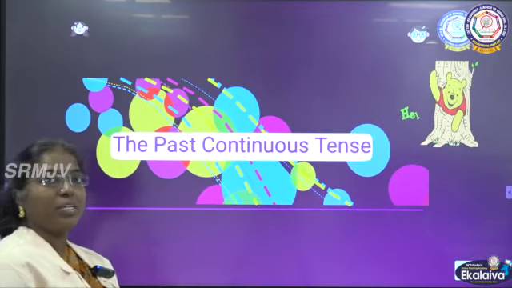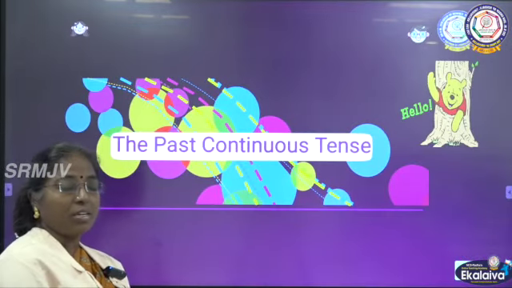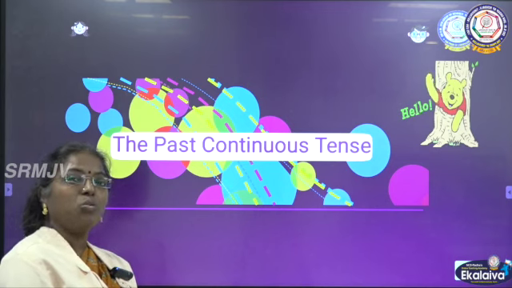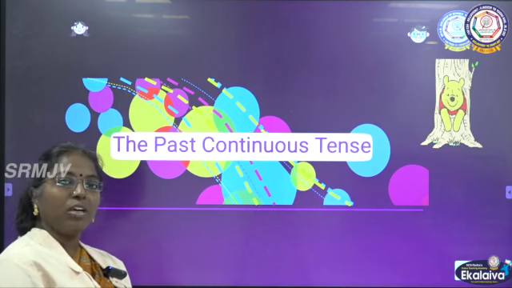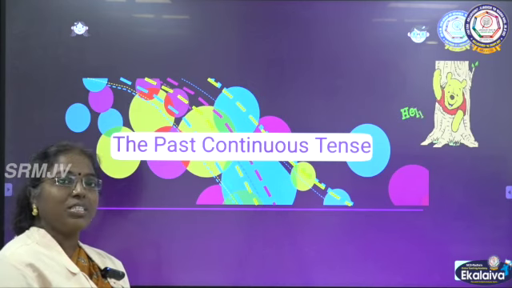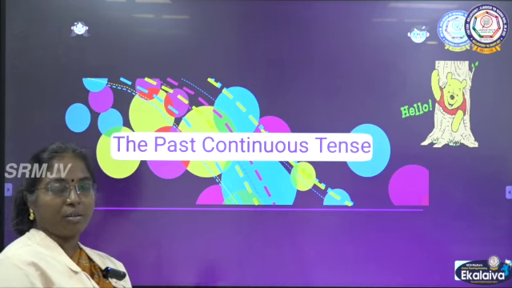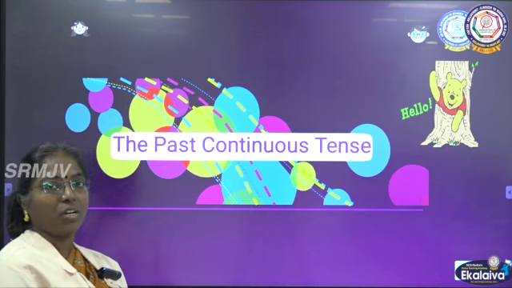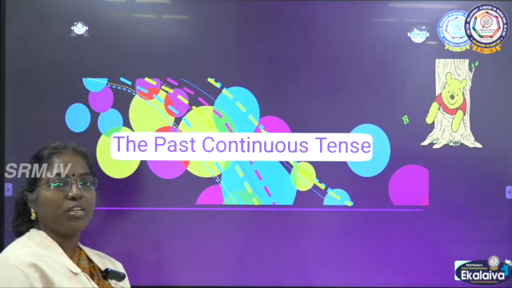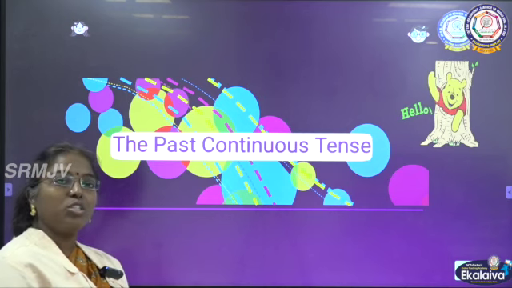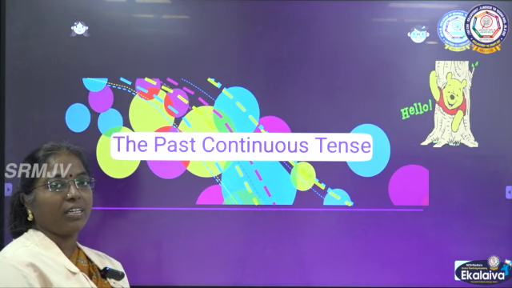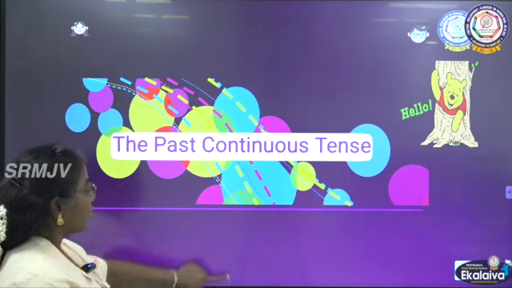And the next topic is the past continuous tense. Past continuous means what? Was breaking, was talking, was teaching: was plus the base form of the verb with ing. Or if it is plural, you should say were talking, they were playing. That is the past continuous form.